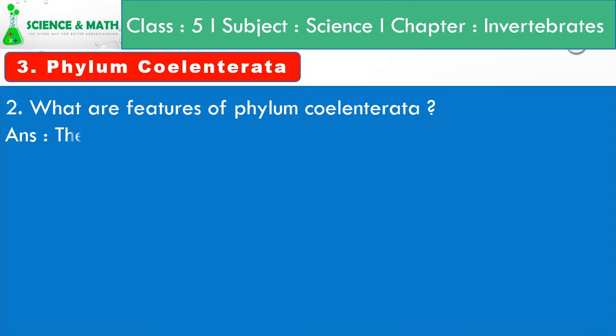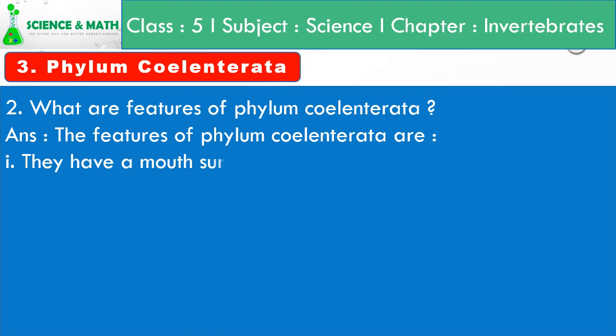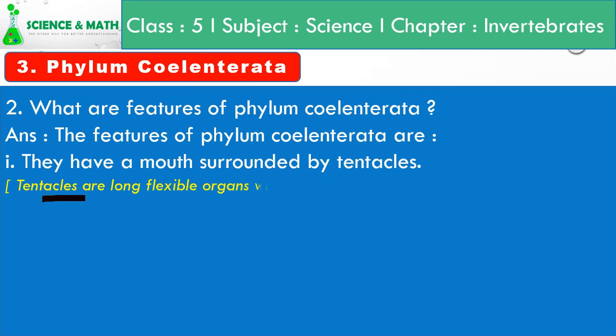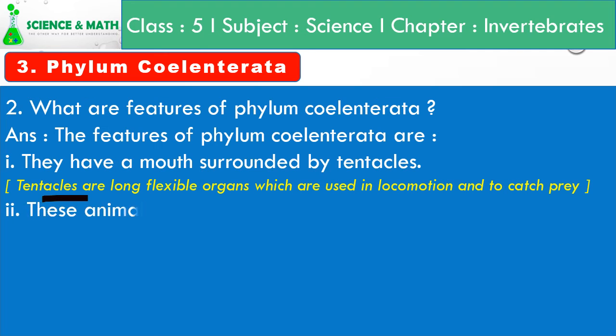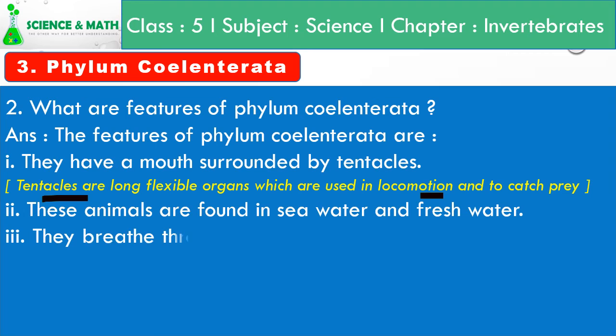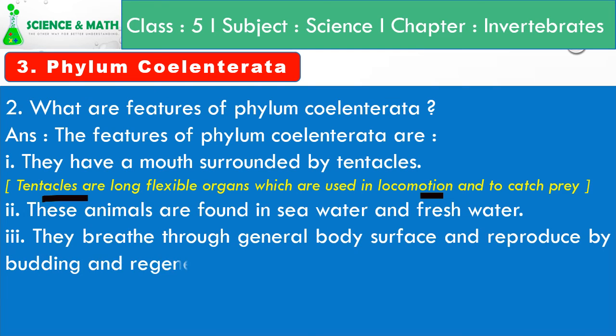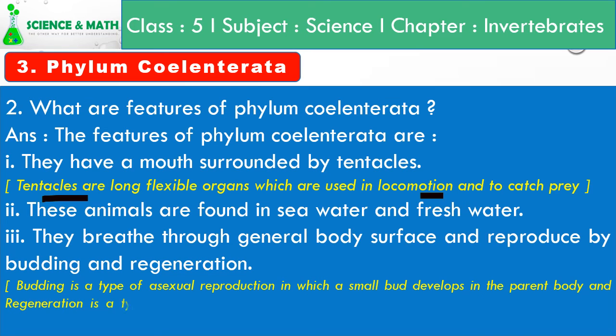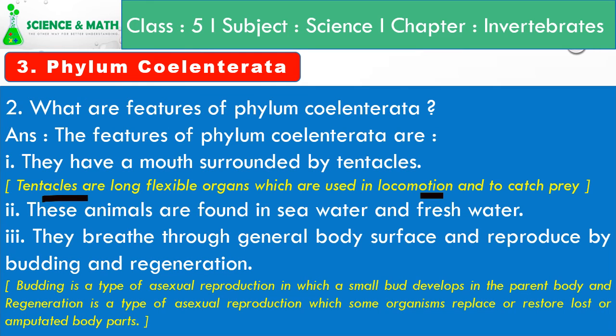Features of Coelenterata are: they have a mouth surrounded by tentacles. Here, tentacles are the long visible organs which are used in locomotion and to catch prey. Likewise, the tentacles of snail, the animals that come under phylum Coelenterata also have tentacles. These tentacles are used in locomotion, meaning in moving from one place to another, and to catch prey, meaning to catch their food.